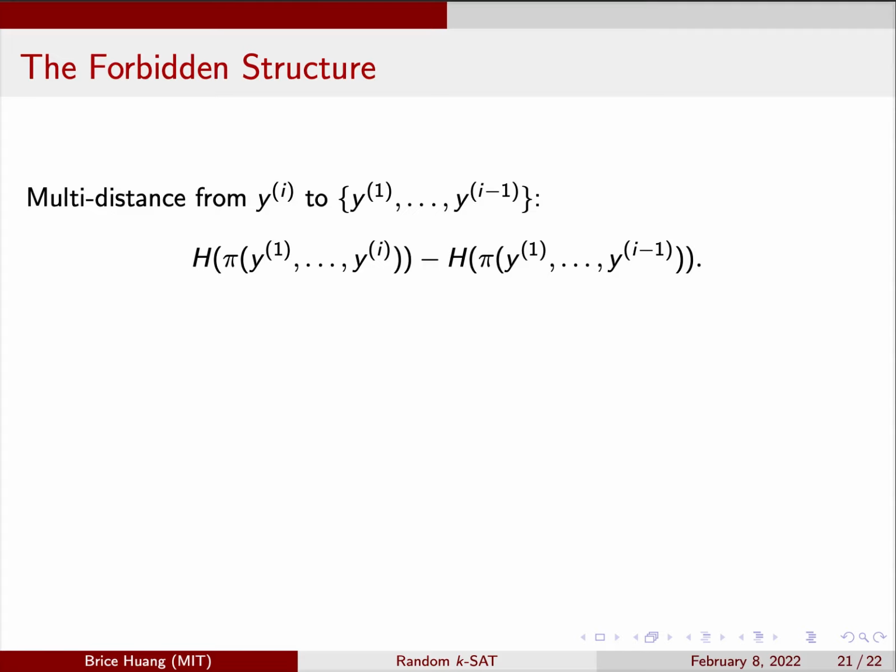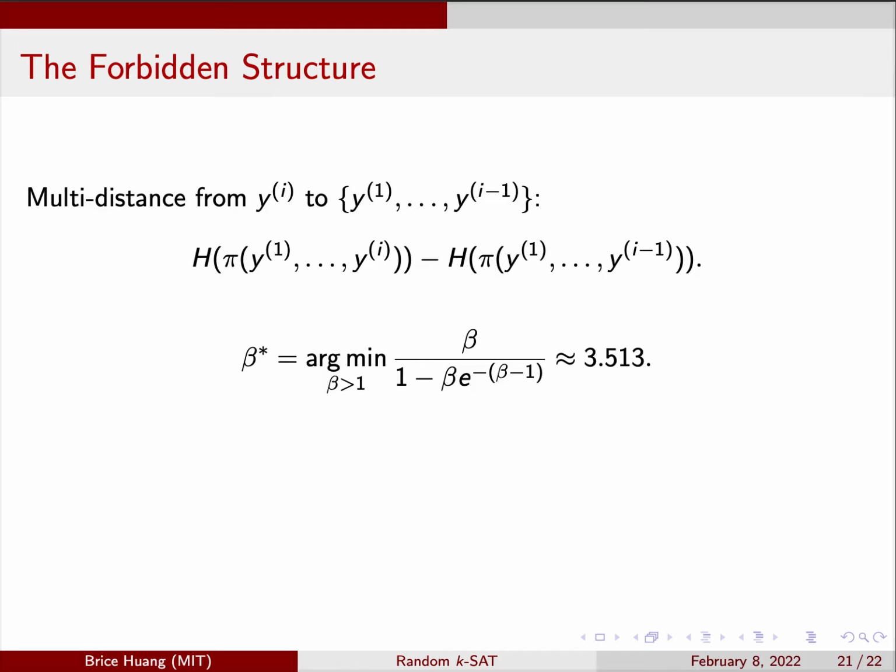We can now define the forbidden structure. We define the multi-distance from yi to its predecessors as the overlap entropy of y1 through yi minus the overlap entropy of y1 through y(i-1). This is the additional diversity that yi adds to the collection. It can also be thought of as a conditional entropy.